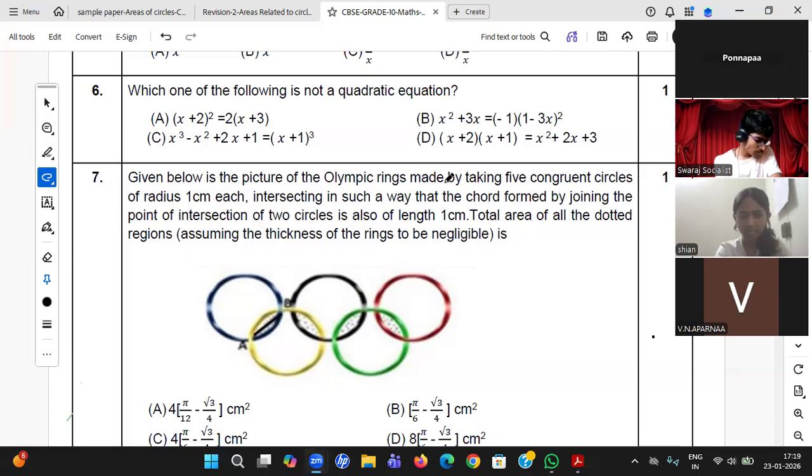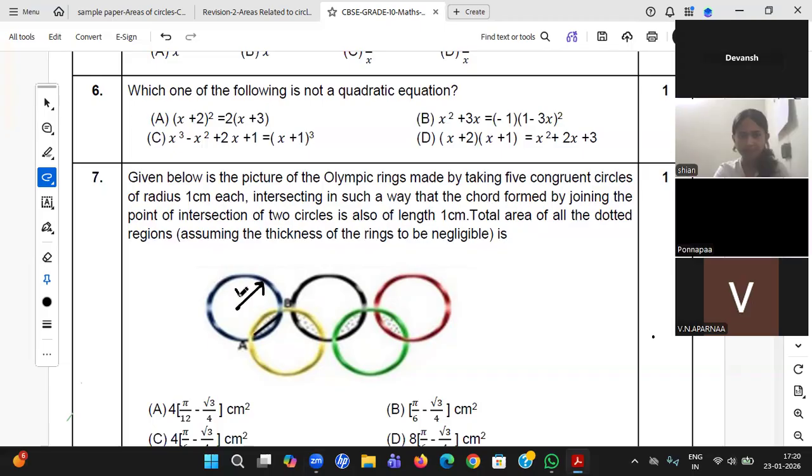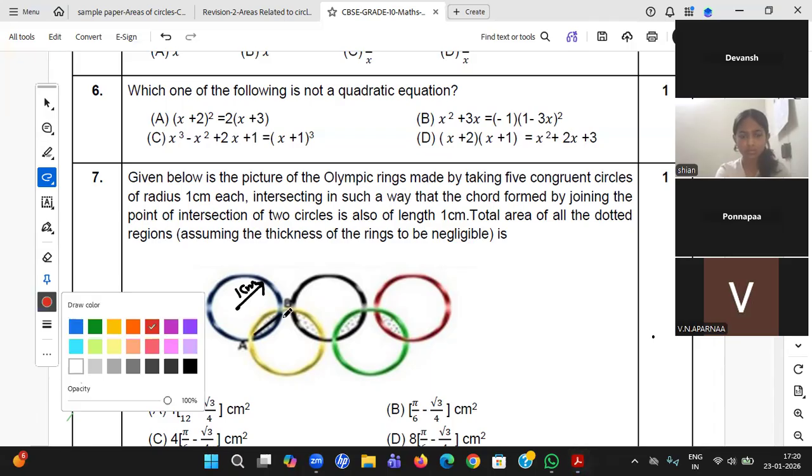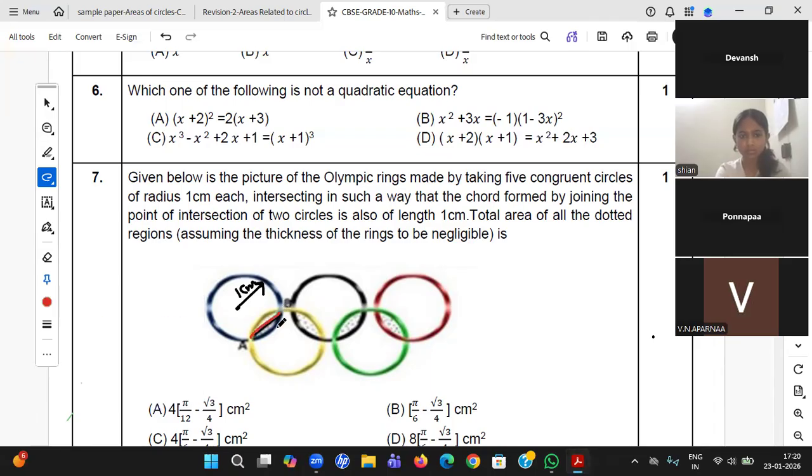So what is given, students? By taking 5 congruent circles. You see, congruent means they are exactly the same, of radius 1 centimeter. They are interlinked in such a way that the chord formed by joining the pair of intersection points of the circles, you see here where it is intersecting, is also 1 centimeter. So the intersecting chord, whatever is formed by the intersection, this red color, is also 1 centimeter.